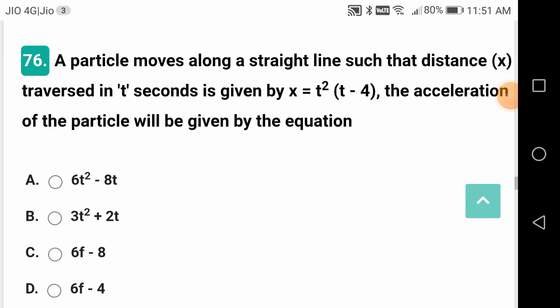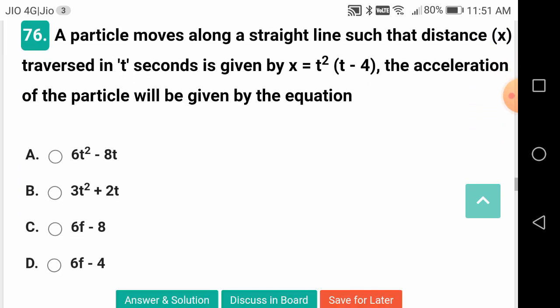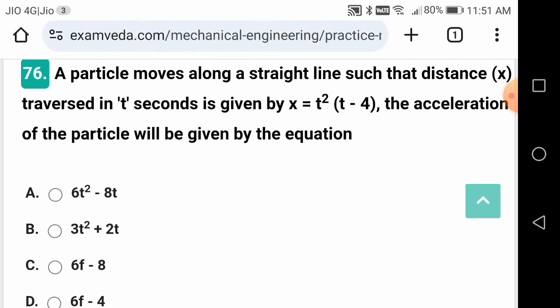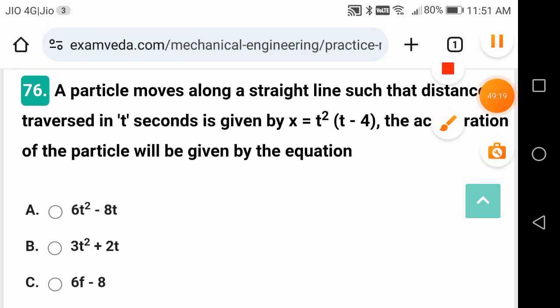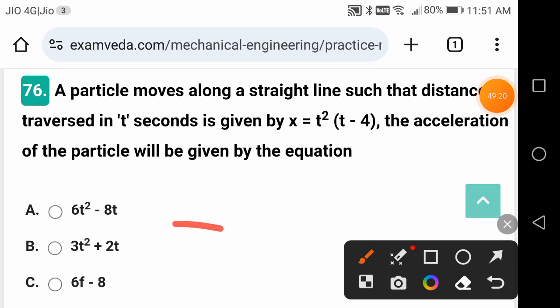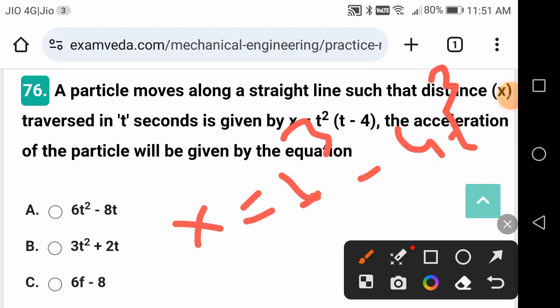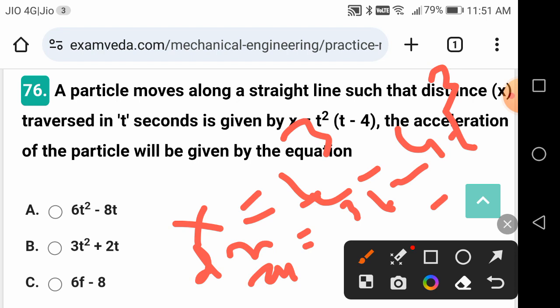A particle moves along a straight line such that the distance traversed in 10 seconds is this. The acceleration of the particle will be given by the equation. He is given x is equal to t cube minus 4t square. So velocity is equal to dx by dt, 3t square minus 8t.